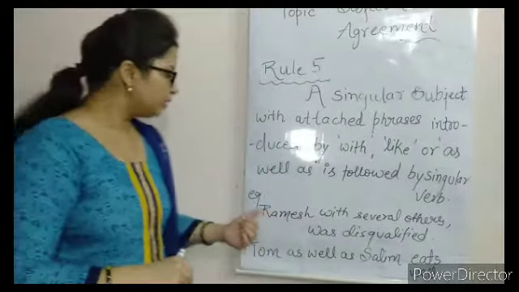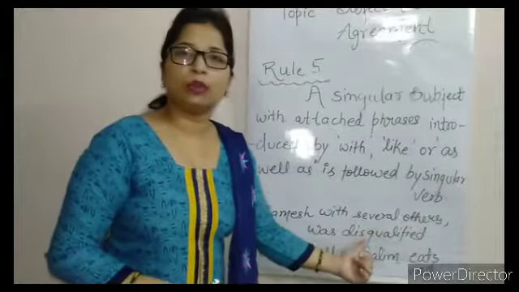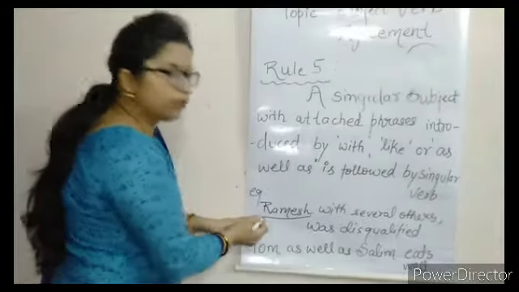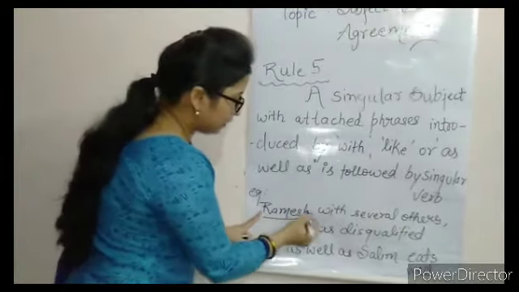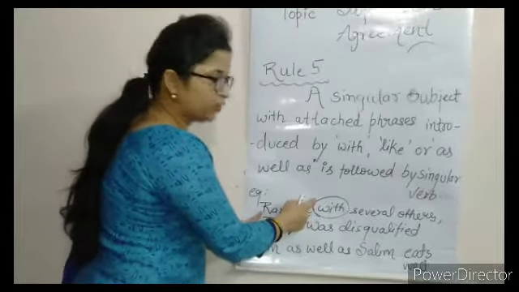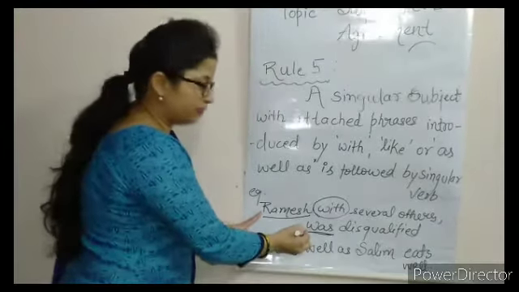For example, Ramesh with several others was disqualified. In this line, Ramesh is a singular subject and with is also used in this sentence, and along with this word what you have to use is a singular verb. Why?